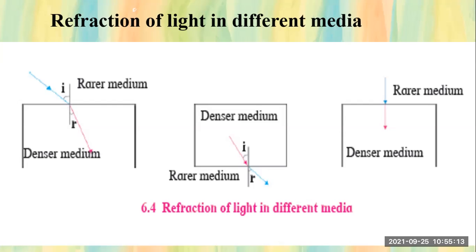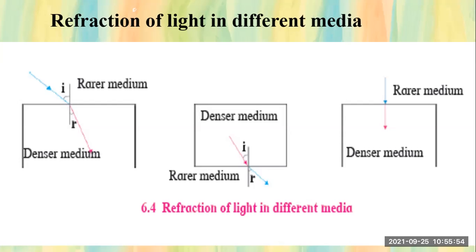Now in the second figure, light is entering from the denser medium to the rare medium. The denser medium is a glass slab and the rare medium is air. We see that the angle of incidence is less compared to the angle of refraction. So whenever light is entering from a denser medium to a rare medium, light goes away from the normal. In the first case it goes towards the normal, in the second case it goes away from the normal, and in the third case, see what we'll see.